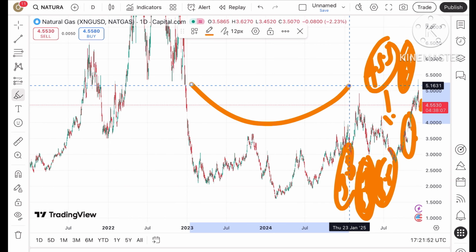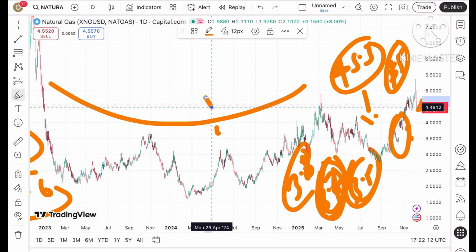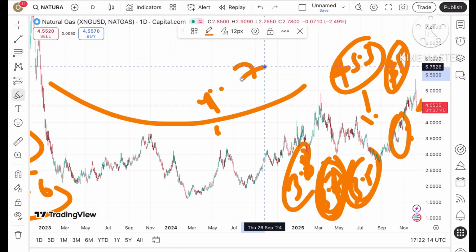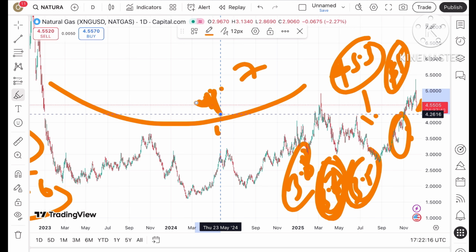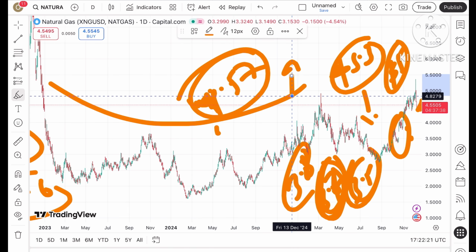What you have to understand is that the price is already above a strong support of $4.23, and the previous support is at around 3.6. The price is trading above these levels. If the price keeps moving above this level, it is now at the next support, which is around 4.57, and the price is a little below it. So if it sustains above a level of 4.57, further upside can be seen.